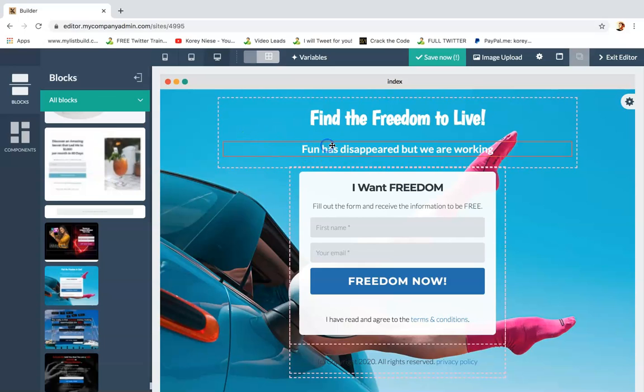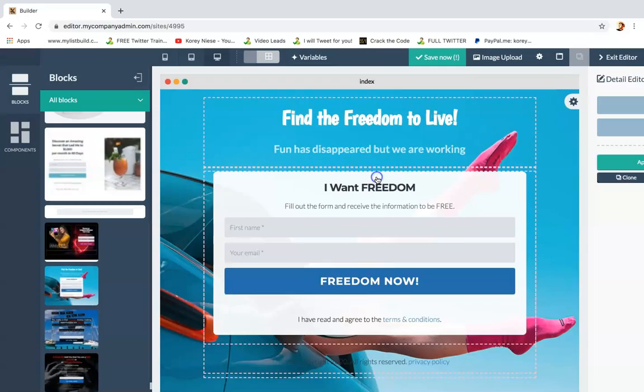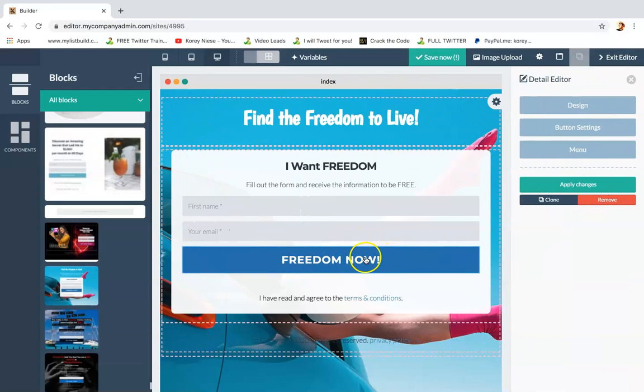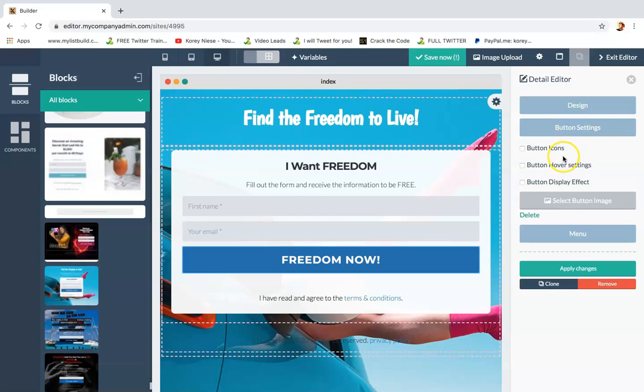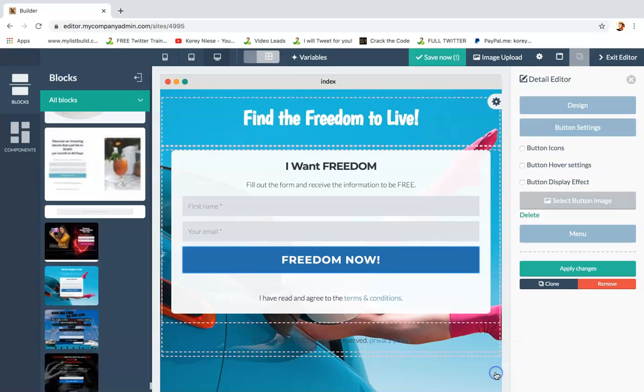I could do the same thing for this section. I'm going to click the edit pen and remove. Now I just have the headline, and there you go. I could change this button. If I go into button settings, I can mess around with that. I can put in a different image. Okay, so you can customize anything you see on these pages.